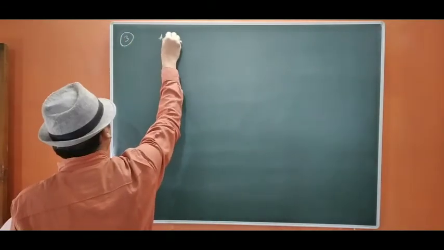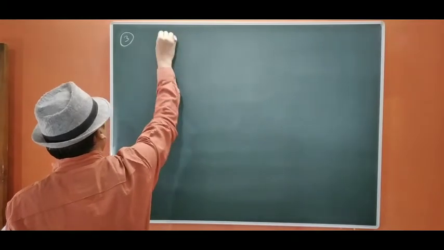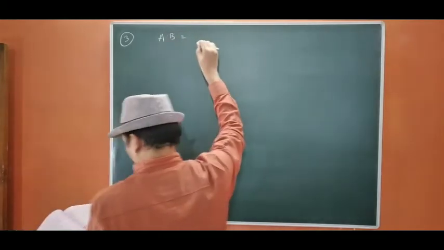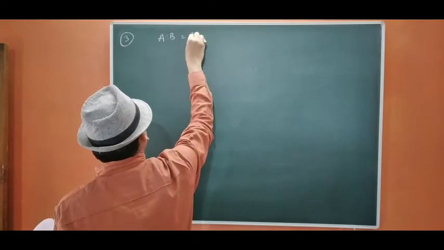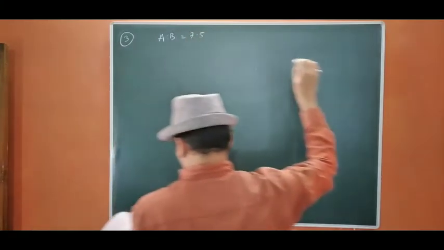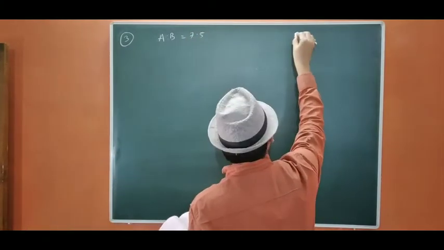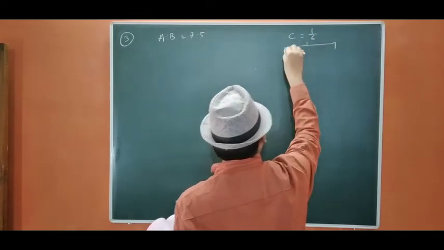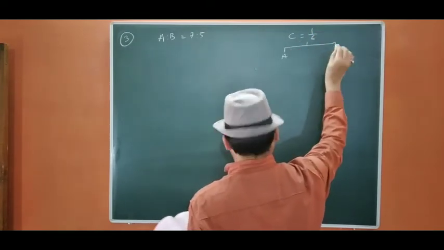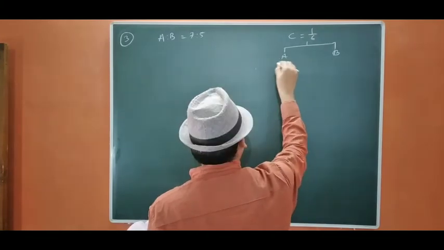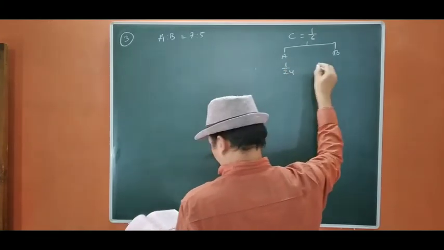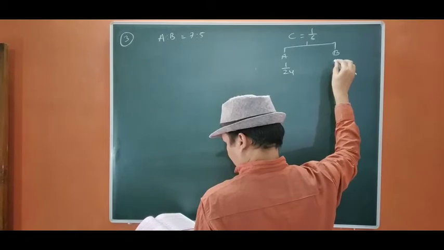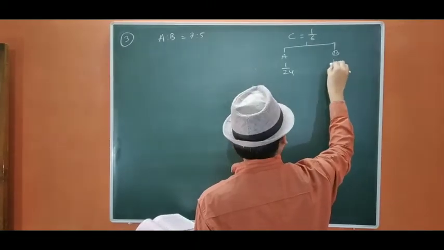A, B, the ratio given is 7:5. They are going to take C for 1/6 share, which he acquires from A and B in the given ratio, that is 1/24 and 1/8.